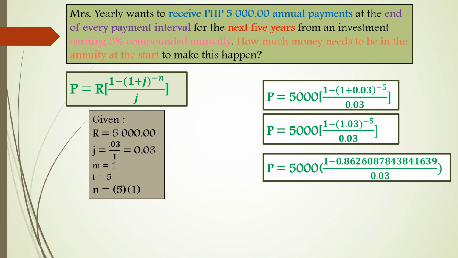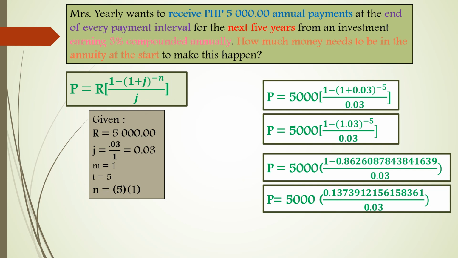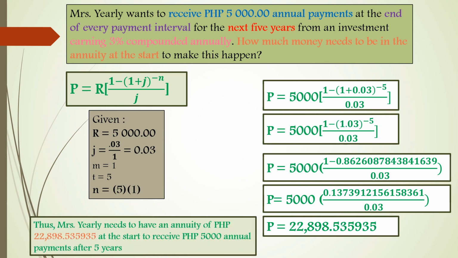Next, let us take the difference between 1 and 0.86261 and that is 0.1373912156158361, divided by 0.03 and multiplied by 5,000 is 22,898.535935. Thus, Mrs. Yearly needs to have an annuity of 22,898.54 at the start to receive 5,000 annual payments after 5 years.